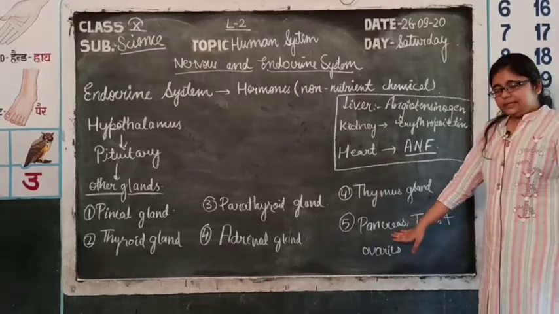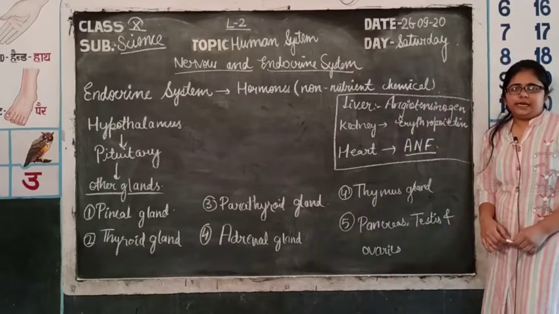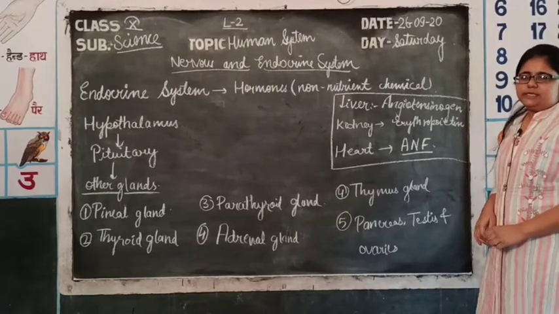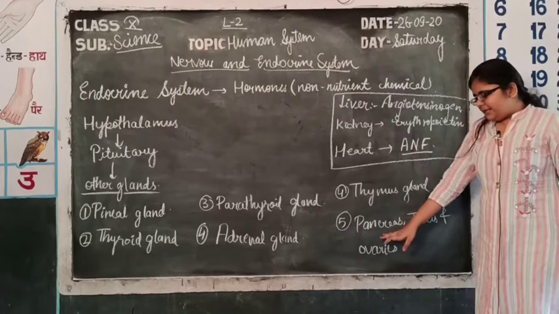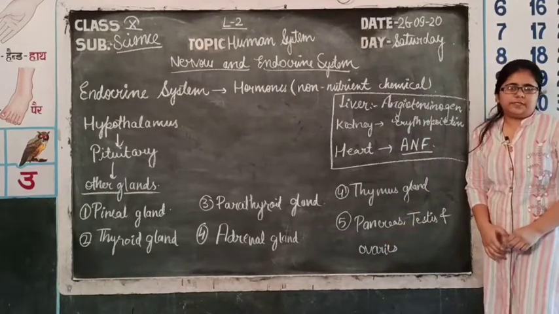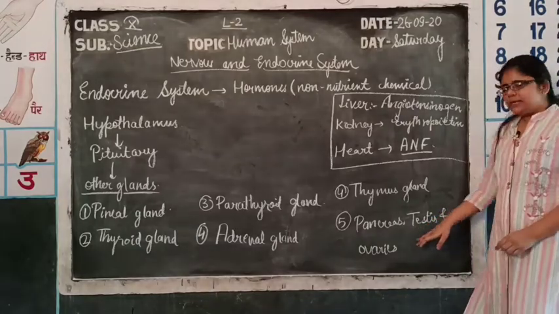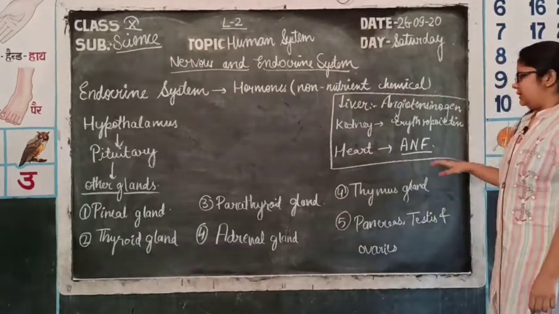Then come the pancreas, testes and ovaries. These are mixed glands, that is they have both parts, the secretion of digestive juices as well as the secretion of hormones. Pancreas is included in the digestive system and we have discussed it there, and testes and ovaries are part of the reproductive system which we have also discussed.